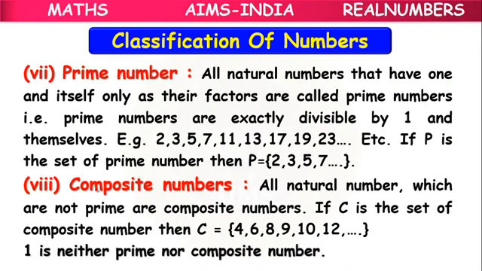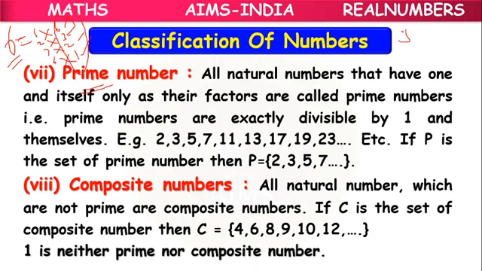Okay, prime numbers. So just now we have discussed so many number types. Some of the numbers are defined as prime numbers. Suppose I have number 6. What can I write? I can write 1 into 6, 2 into 3, 3 into 2, 6 into 1. Means these 1, 2, 3, 6 are the factors of 6.